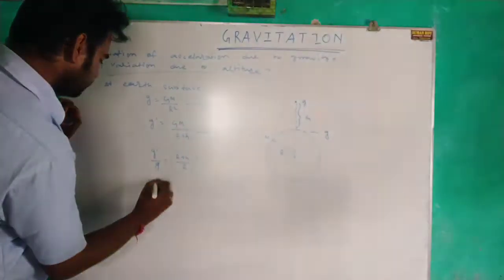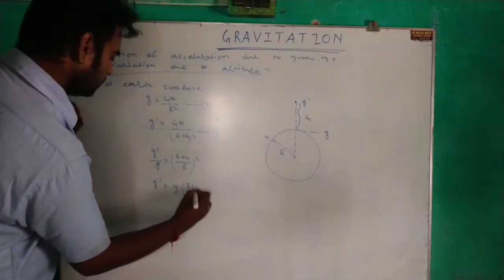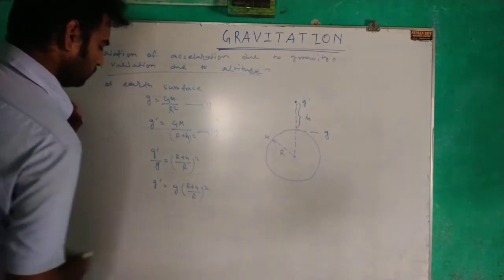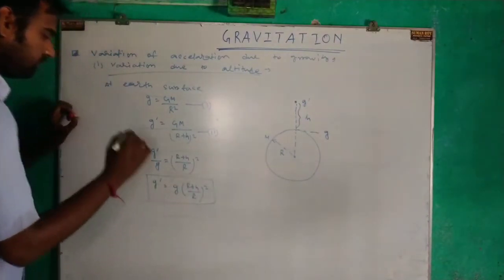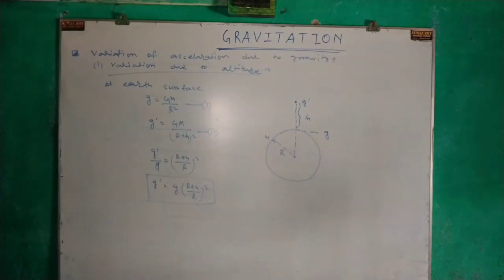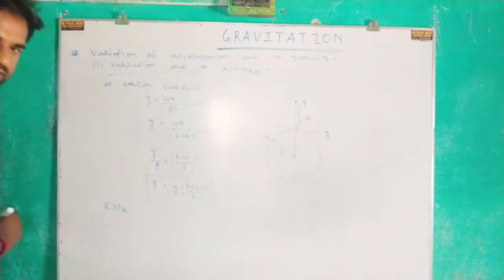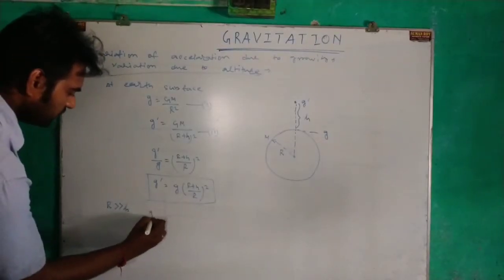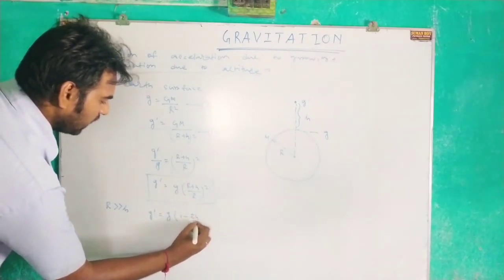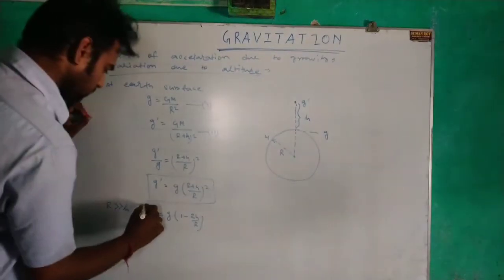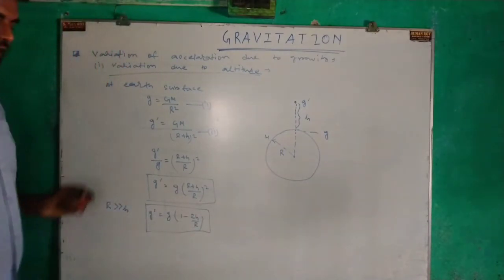So g dash equals g times (R divided by R plus h) whole square. This is the formula. But remember, if the value of R is very much greater than h, then the formula becomes g dash equals g (1 minus 2h by R). Clear?